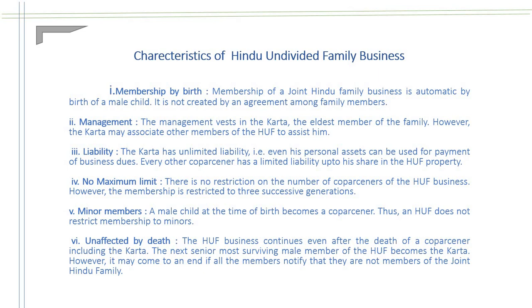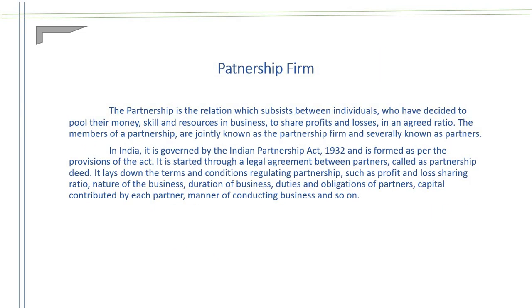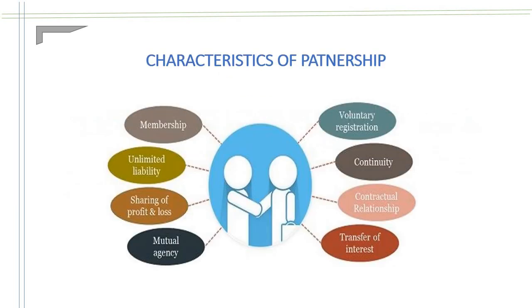Next one, unaffected by death. The continuity of business is not affected by the death of the Karta. The second eldest of the family becomes Karta and manages and controls the business. Partnership firm. A partnership is the relation between individuals who decide to pool their money, skill and resources in business and share their profits and losses. In India, partnership is controlled and governed by the Partnership Act 1932.